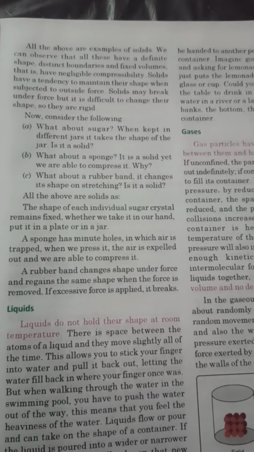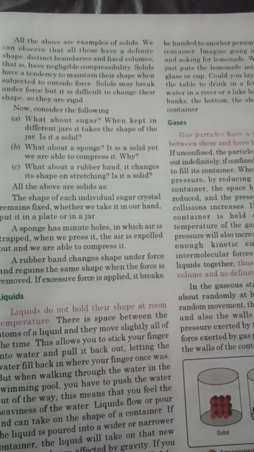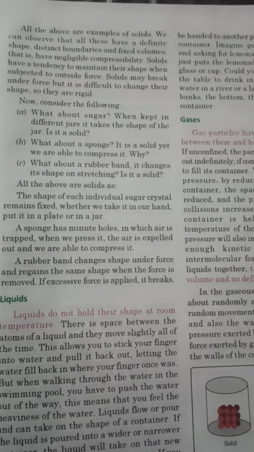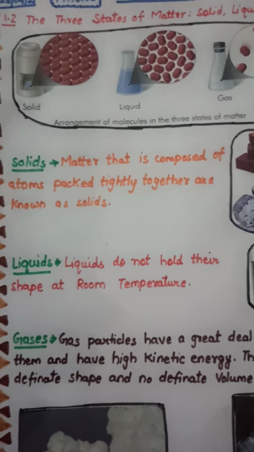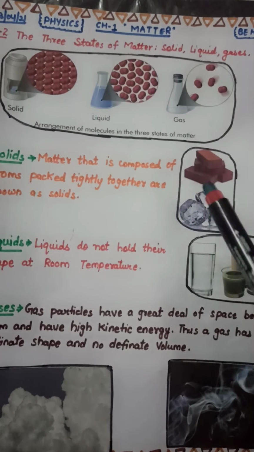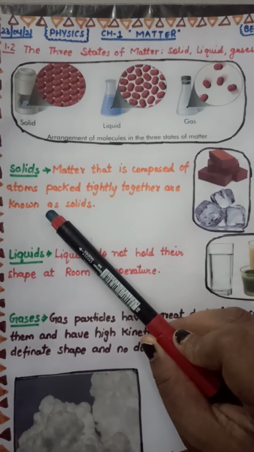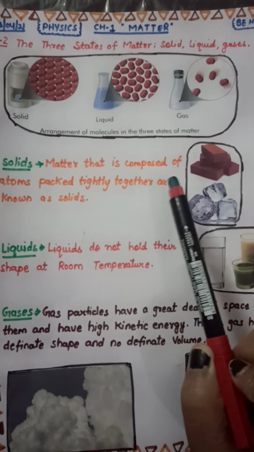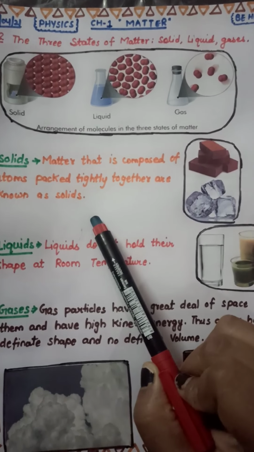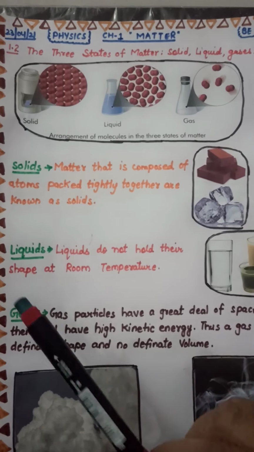So this is what we have read in this solid part. Let us see it once again. Solids: matter that is composed of atoms packed tightly together are known as solids. Now after this we will see liquids.